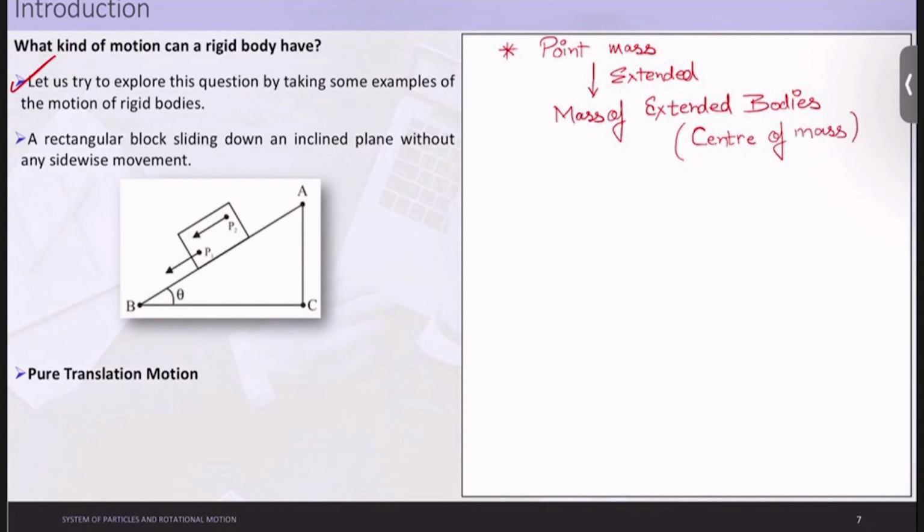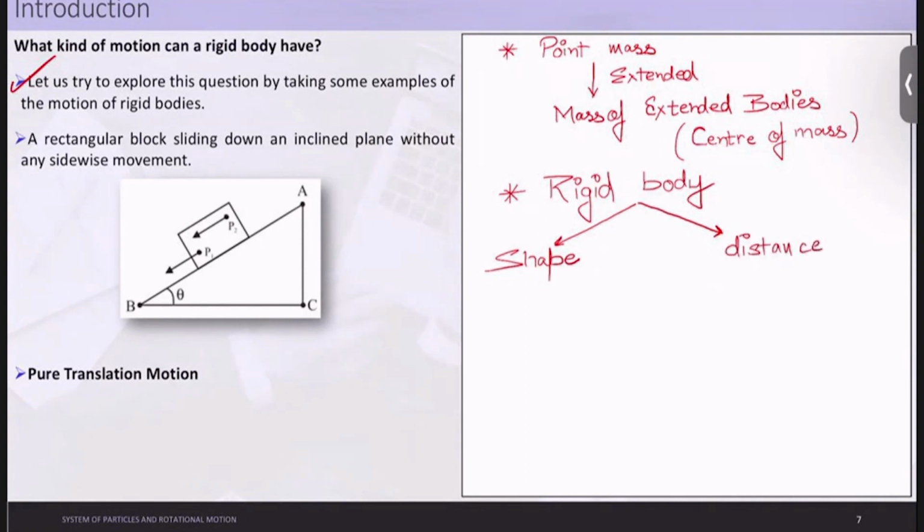The second concept was based upon understanding the rigid body. To understand rigid bodies, we understood two different properties. The first was about shape: it has a perfectly definite shape which does not change with any properties added or declined, properties as in forces, time, temperature, etc. The second was about the distance between different particles on it. The distance is intact. That is how we understood the rigid body.